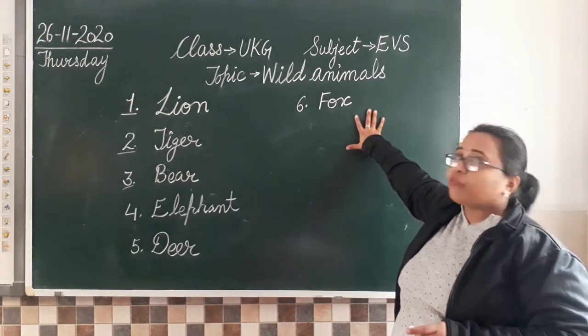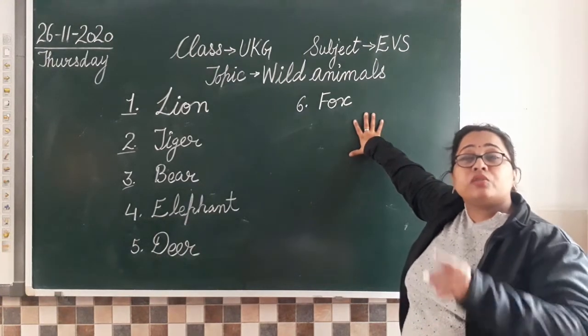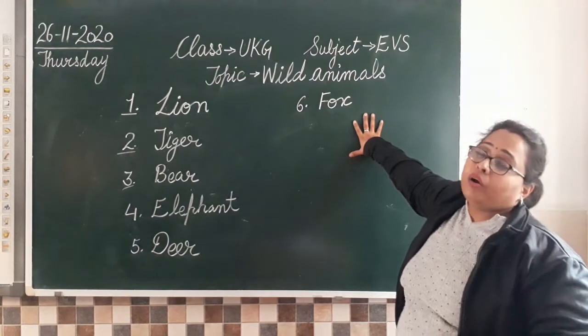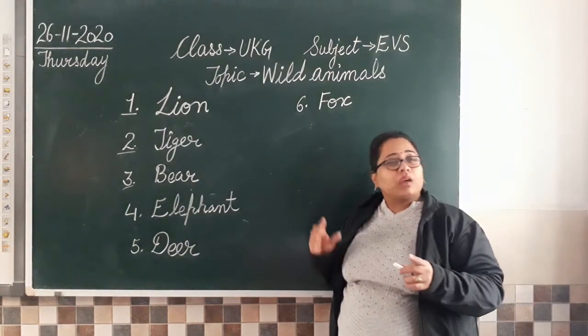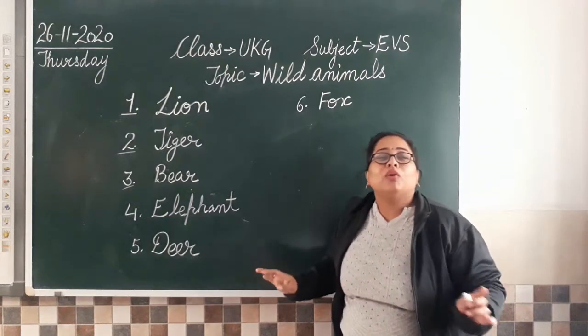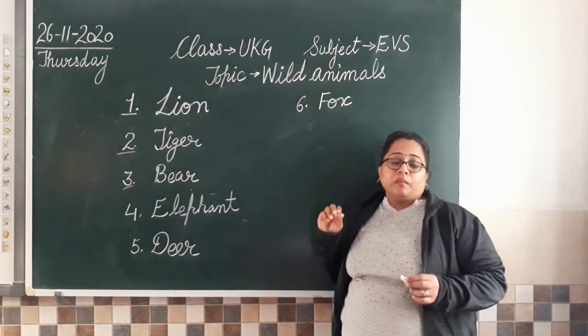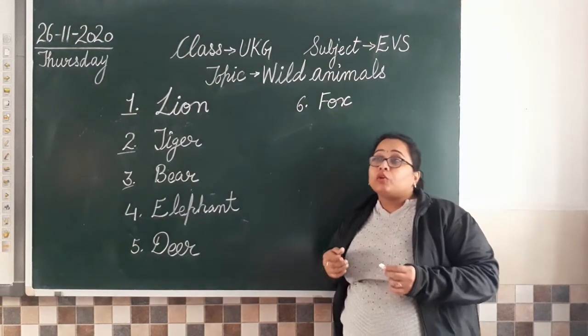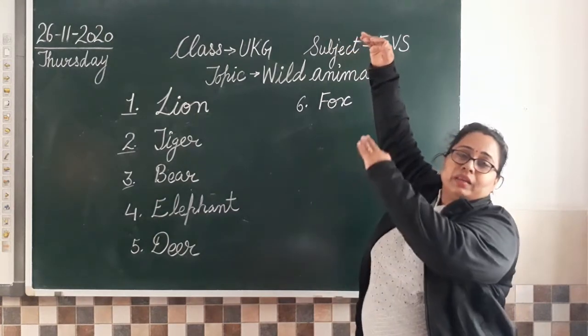What happened once this fox was very hungry and he wanted to have a lot of grapes. He saw a lot of grapes were hanging on the vine. So now he thought, wow, see there are so many grapes. I'll eat them. And the hunger will go. So what did he do? He was trying to catch the grapes, but he was not getting the grapes because they were at a great height, and the fox was not able to jump and get the grapes.